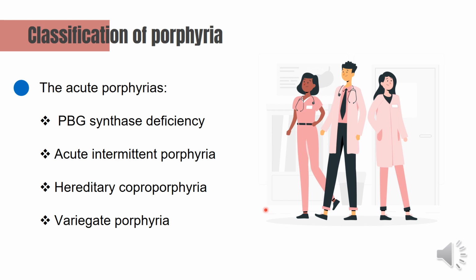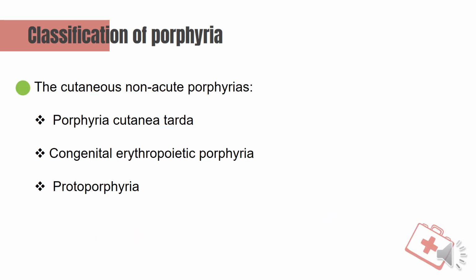So, porphyria can be classified, according to the clinical presentation, into acute porphyrias and cutaneous porphyrias. The acute porphyrias include ALA synthase deficiency, acute intermittent porphyria, hereditary coproporphyria, and variegate porphyria. The cutaneous non-acute porphyrias include porphyria cutanea tarda, congenital erythropoietic porphyria, and protoporphyria. Now, this classification, like I said, is based on the clinical presentation of the patient.